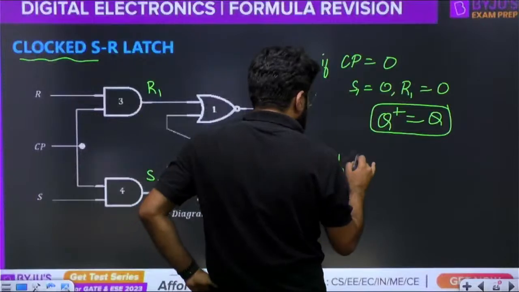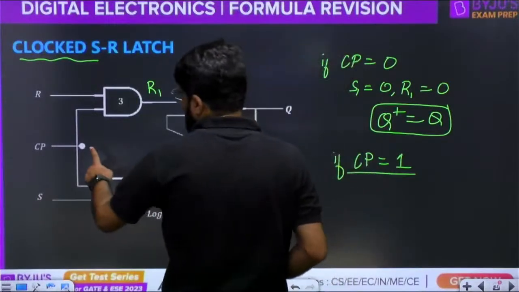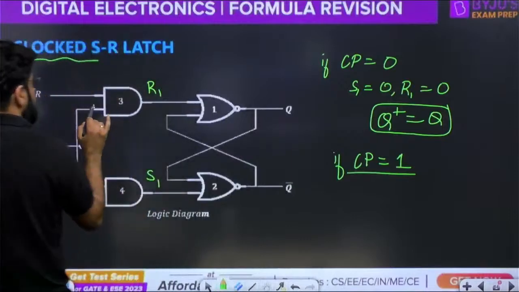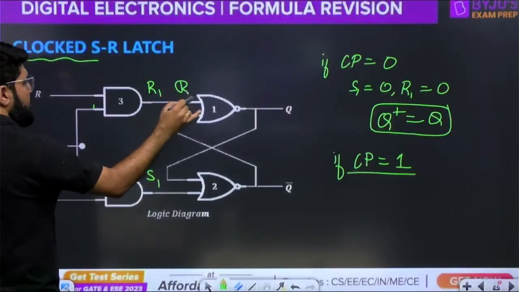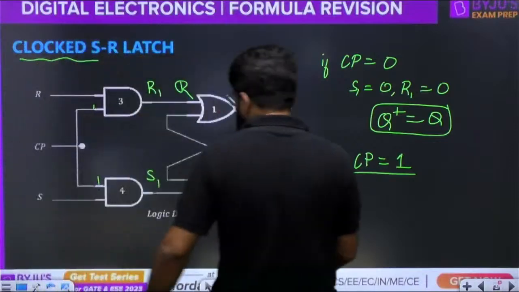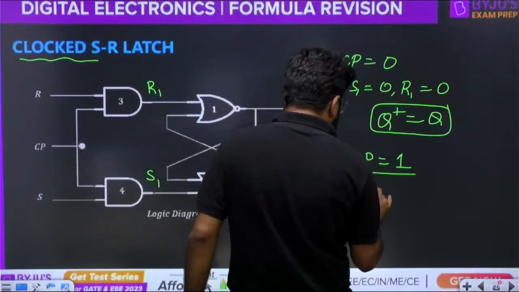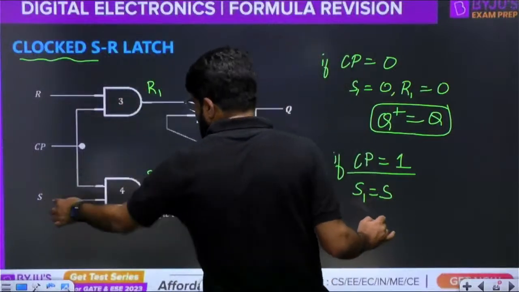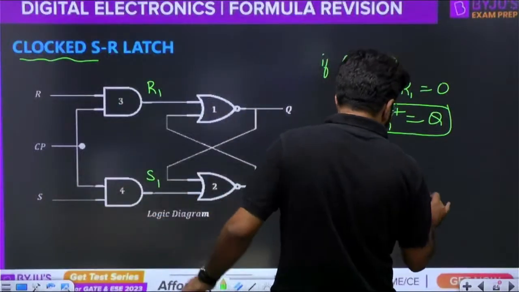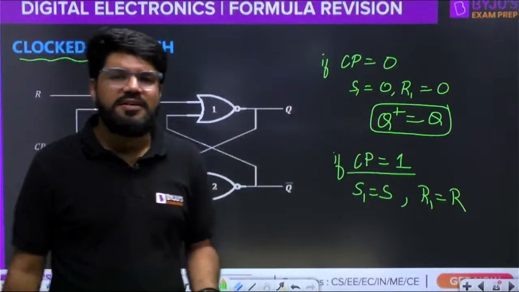But if CP is equal to 1, if the clock pulse is equal to 1, right, so what comes here? See, clock pulse 1, R into 1 gives R. This is S. S into 1, you will get S here. So whatever actual inputs you apply enter the latch. S1 will be equal to S. R1 will be equal to R. Now what is the next state? It depends on the value of SR.